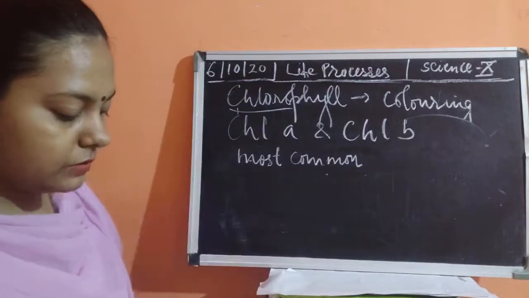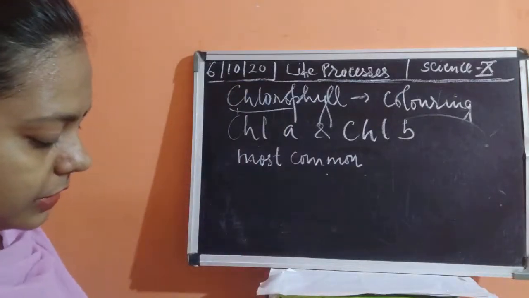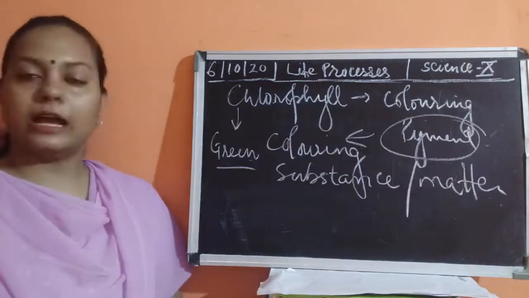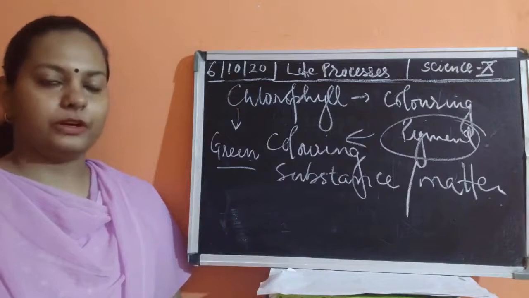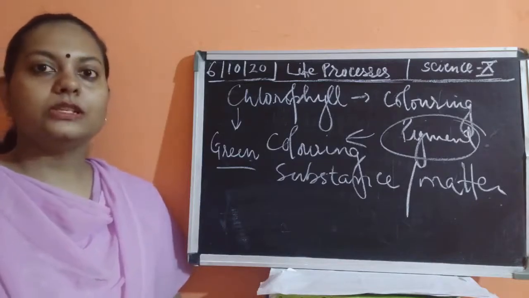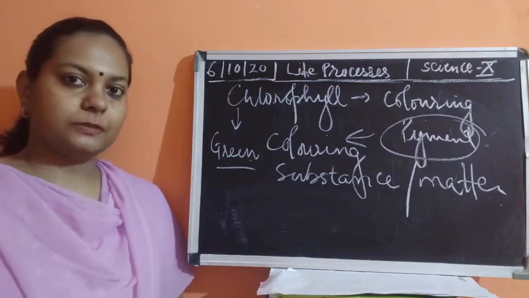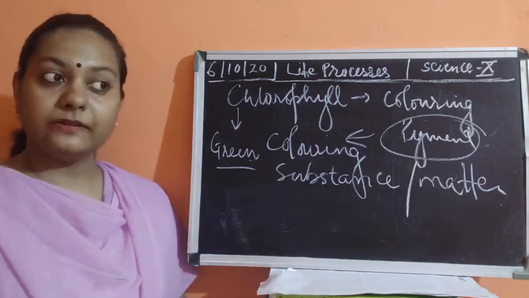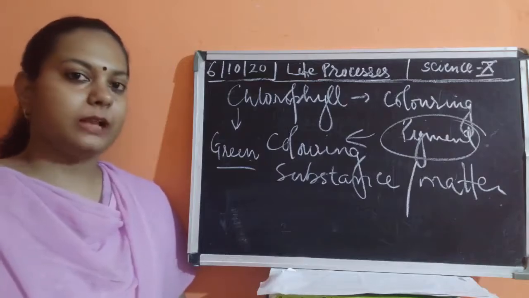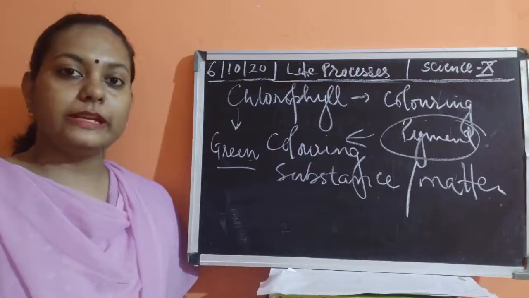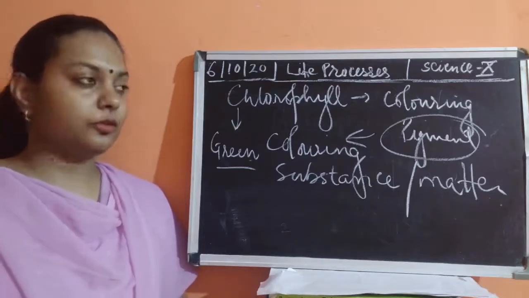So this is about the function. The function of the chlorophyll is to trap energy. It is not only the green chlorophyll, there are different types of chlorophyll which give color to the various parts of the plant. So we have talked about the colored plastids, or simply we can remember the structure of plastids. A plastid is a cell organelle which is of three types: leucoplast, chloroplast and chromoplast.